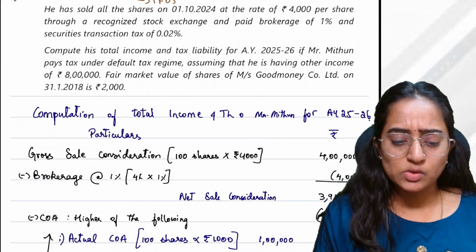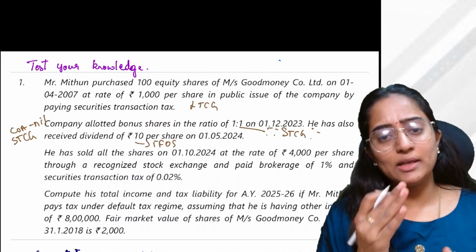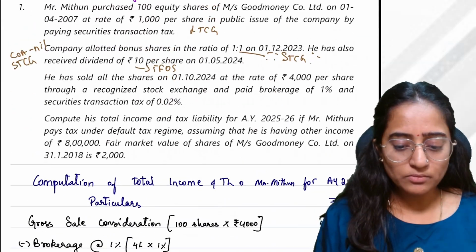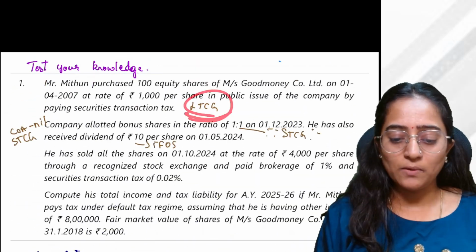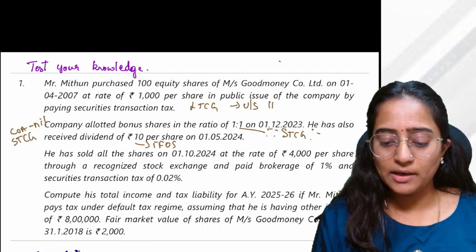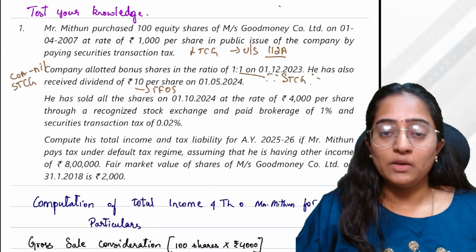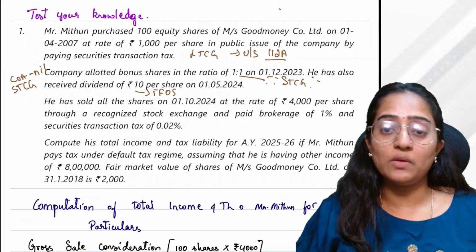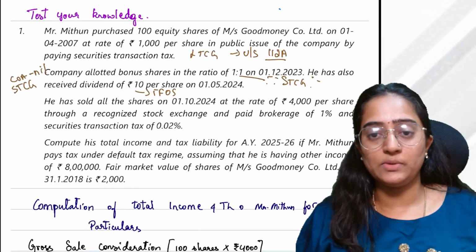Now let's do the total income computation and the tax liability. Let's go one by one. Basically, if I'm speaking about this long-term capital gain, all of us know which section will be applicable. Under section 112A. 112A will be applicable, no? If 112A is applicable, all of us know how to determine the tax liability.